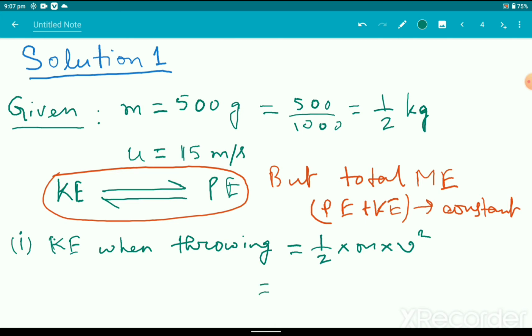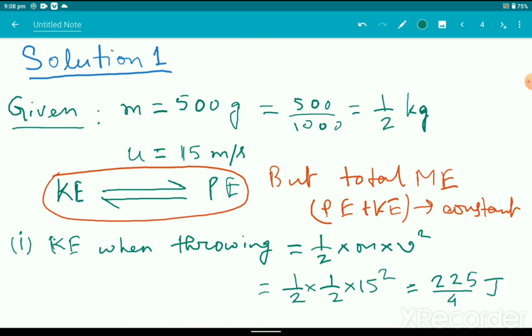This turns out to be half into m, which is also half kg, and v square is 15 square, isn't it? 15 square is 225. So 225 by 4, this is the amount of energy when you are throwing the stone. 225 by 4 joule. If you just divide this, it will come out to be something like 56 point something joule. We're not going to decimal calculation. I think you will be able to solve the calculation part.